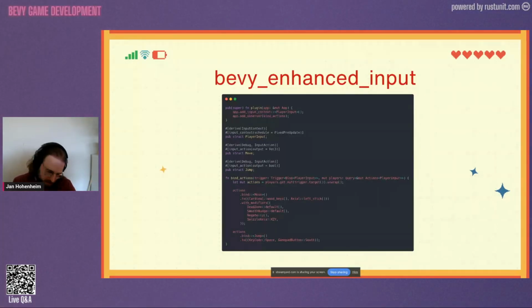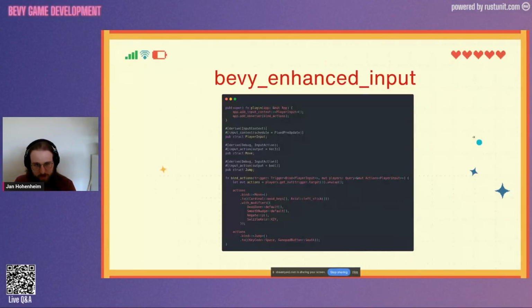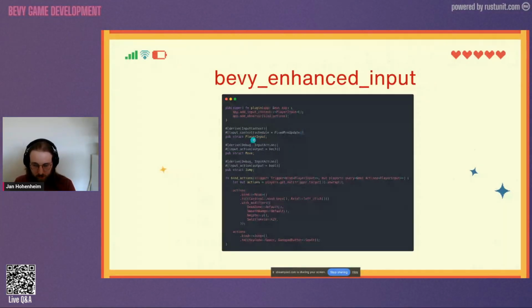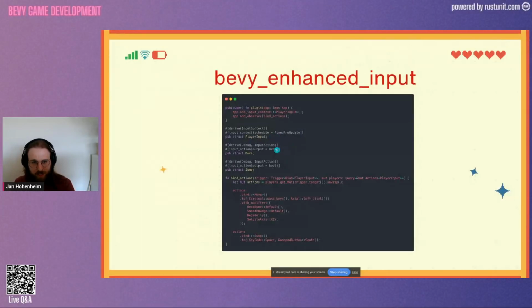So I'm seeing that we're running out of time already. Time flies. So let's get through this a little bit quicker. What this does is you define a little context here, an input context. In this case, it's the context for the player. And then on this input context, you have different actions. Now we have in our demo 2 actions, move and jump.